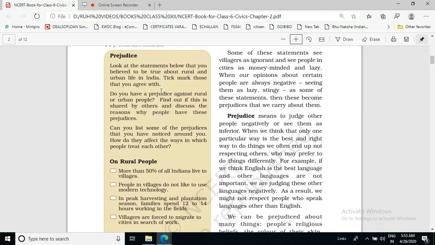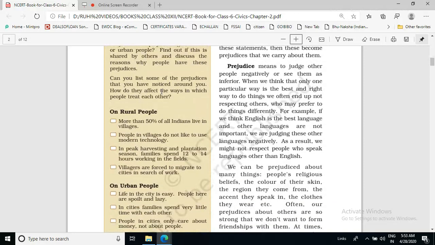Okay, now you can read this statement. More than 50% of all Indians live in villages. Is it true or false? People in villages do not like to use modern technology.